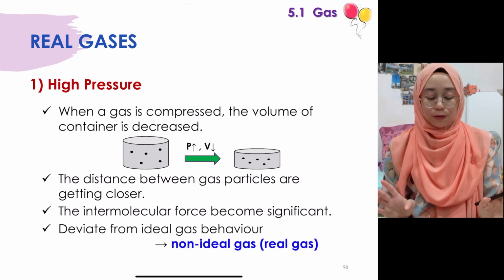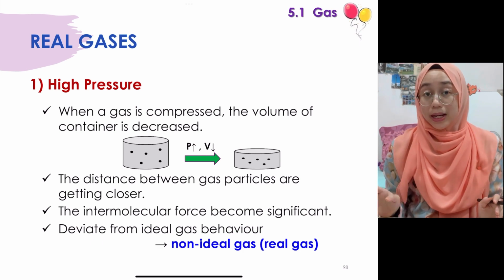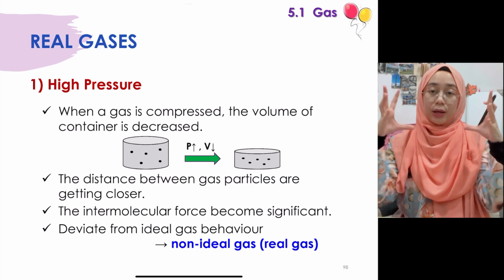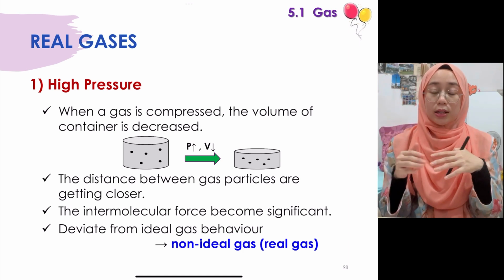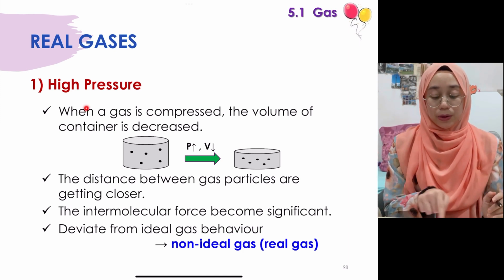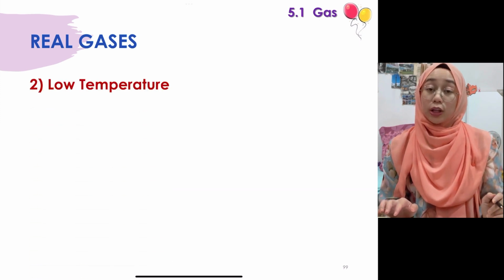So it deviates from the ideal gas behavior, because sepatutnya kita boleh ignore sebenarnya kan, kalau ideal gas kita ignore IMF. Tapi as the volume becomes smaller, so now the particles are getting closer to one another, so we cannot ignore the IMF. So that happens when condition dia adalah dekat high pressure. Okay, so what about low temperature pula?